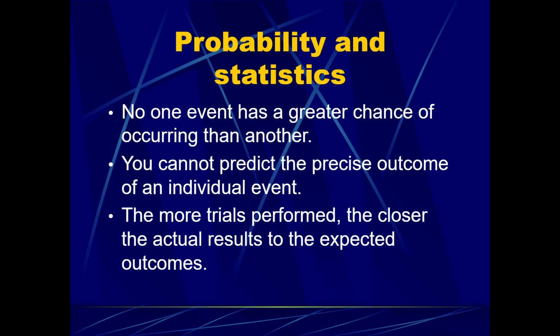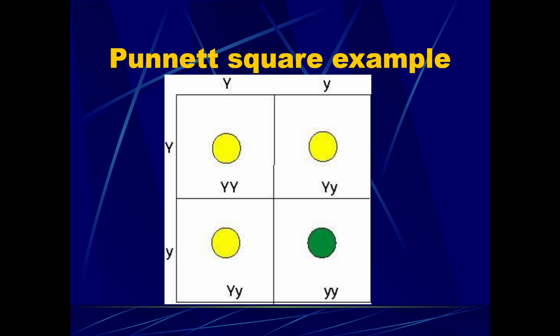And speaking of probability and statistics, no one event has a greater chance of occurring than another. You cannot predict the precise outcome of an individual event. The more trials performed, the closer the actual results to the expected outcome. And what that means is if we go back to this Punnett square example, just because there's a 3-to-1 chance of offspring having yellow versus green seeds, does not mean that, for example, if the offspring produce green seeds, then the next time they're crossed, they have to produce yellow because that's all that's left.